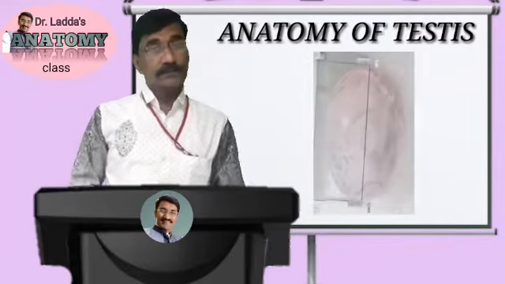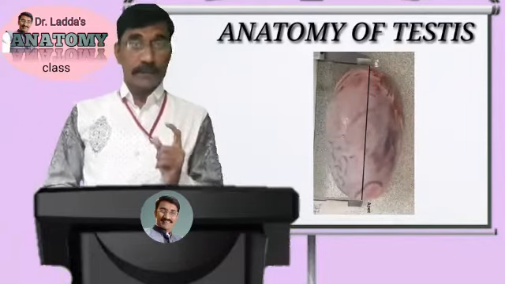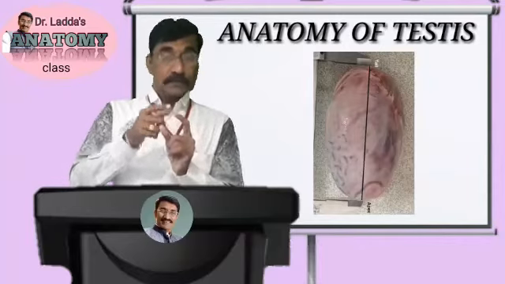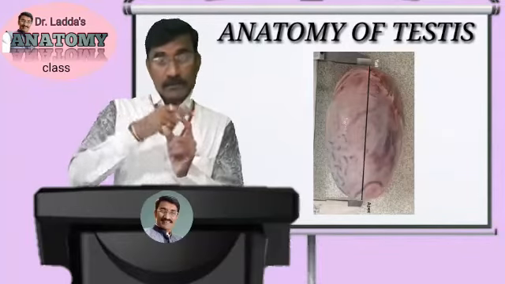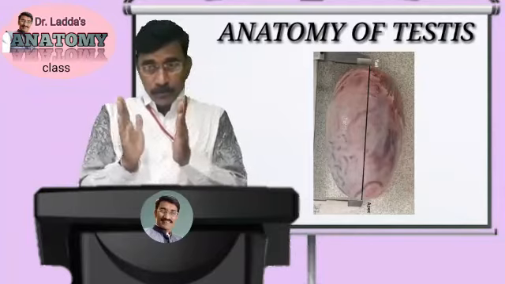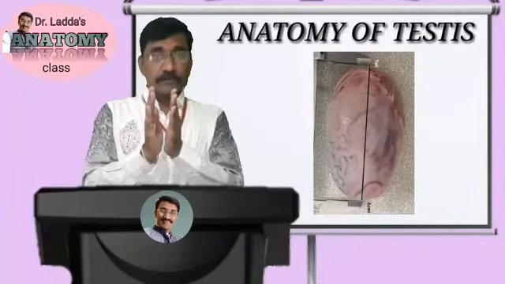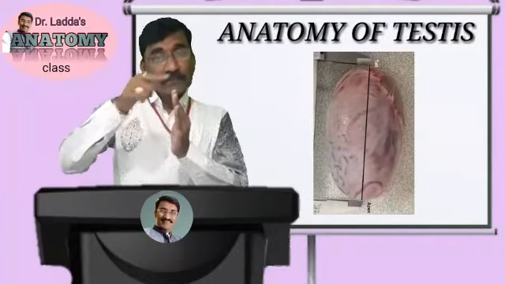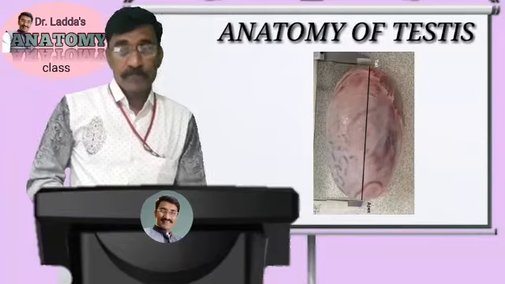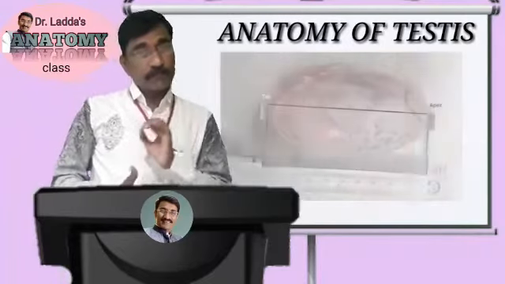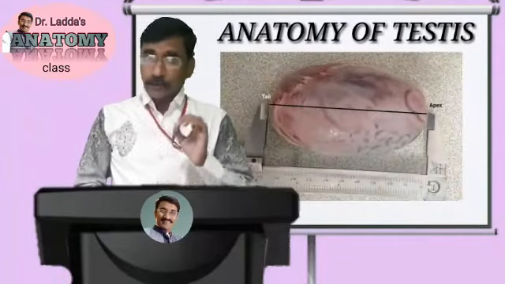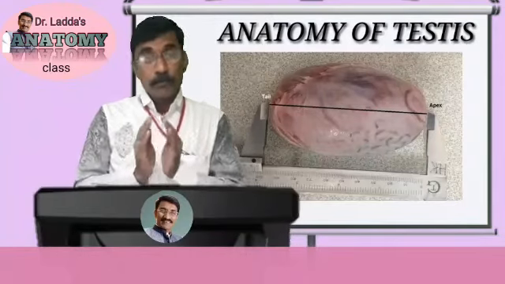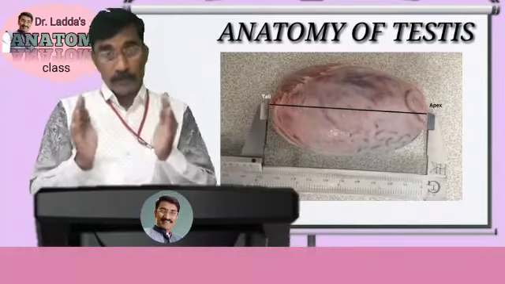The testis is an oval shaped organ. It is oval, not round. To create the oval shape, both sides are compressed, means the testis gets compressed from both sides. It is 3.75 centimeter long and 2.5 centimeter broad from before backward.